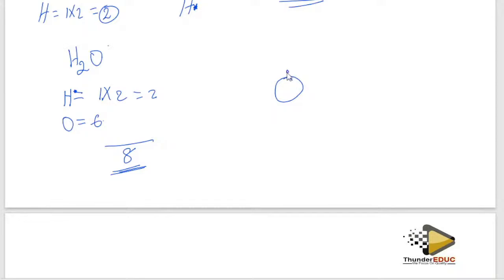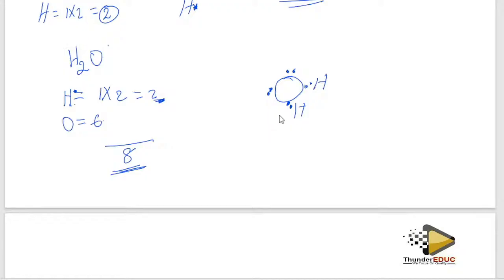First distribute them equally, 1, 2, 3, 4. Then after 4, you start now to pair them. 5, 6. But hydrogen, there are 2 of them, but each hydrogen is having 1, meaning that I'm going to have a hydrogen here and a hydrogen there.